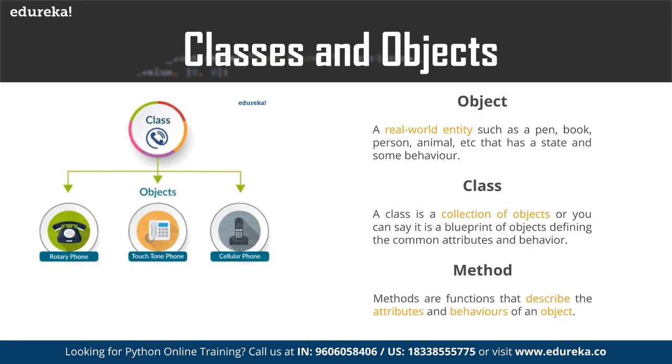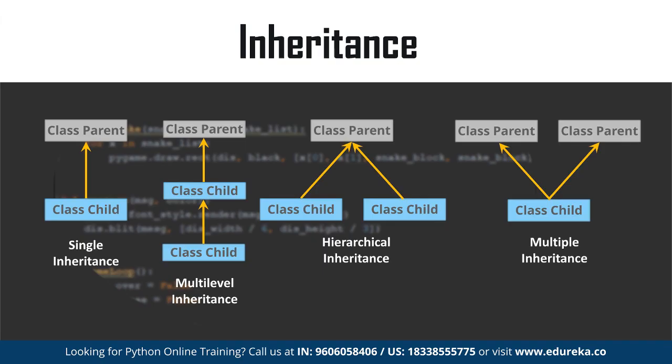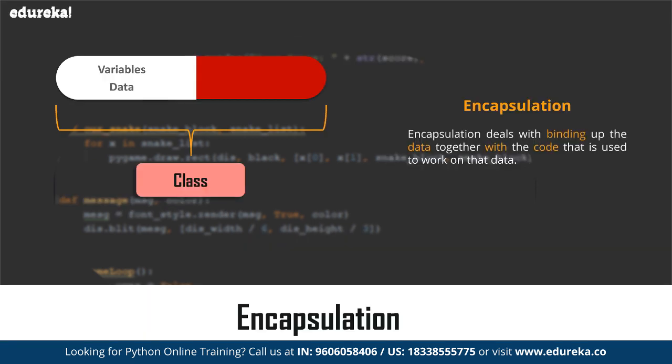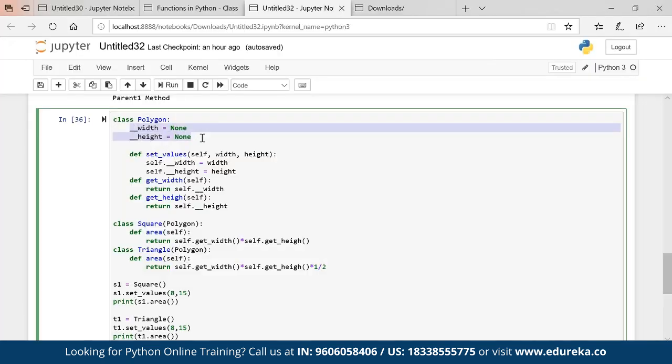Now, what else we have? So we spoke about objects, we spoke about class, we spoke about methods. We spoke about different types of inheritances as well: hierarchical, multiple, multi-level, single, right? We had a discussion about it. Then we'll talk about polymorphism, but before that we spoke about encapsulation as well, right? We are creating a variable which is nothing but a private variable. So encapsulation is nothing but I am making things private.